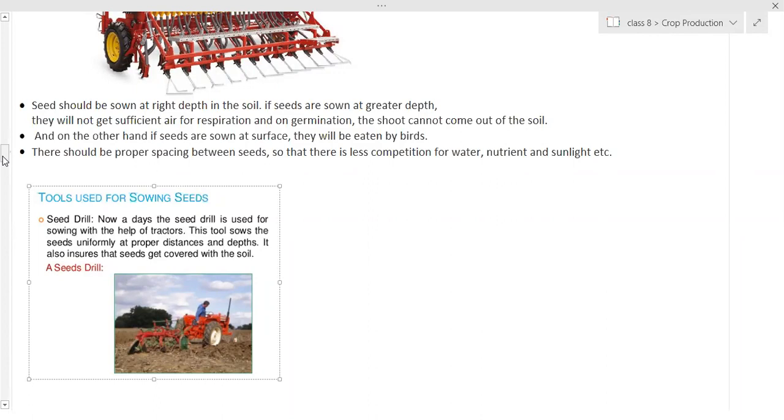So those have to be added into the soil from time to time. Naturally that is happening, but it is a slow process, and the more crops the farmer is growing in the soil, the more nutrients are used up. Therefore, for the proper growth of the plants, the farmer has to add an excess amount of these nutrients in the soil. These nutrients are added in the soil in two ways: by adding manure and by adding fertilizers. Manure means the organic matter.